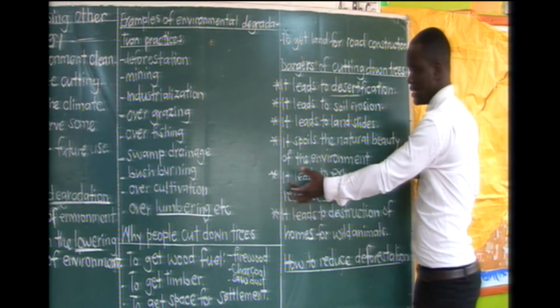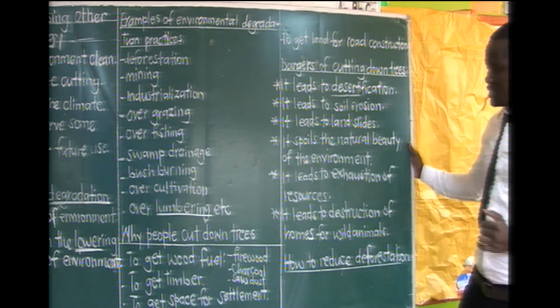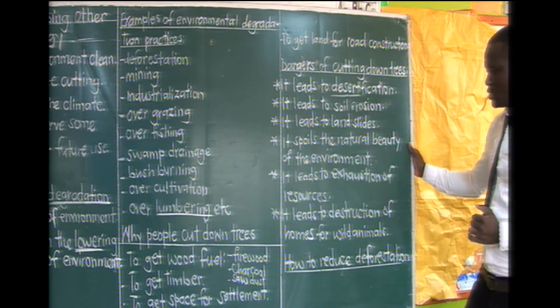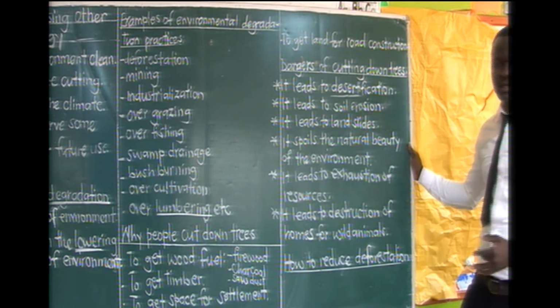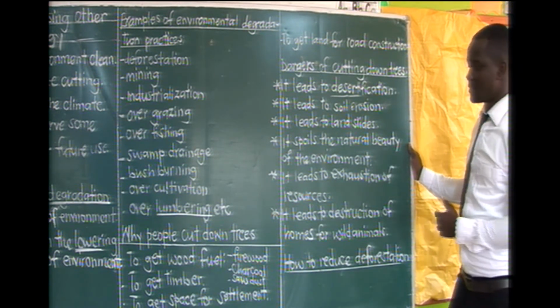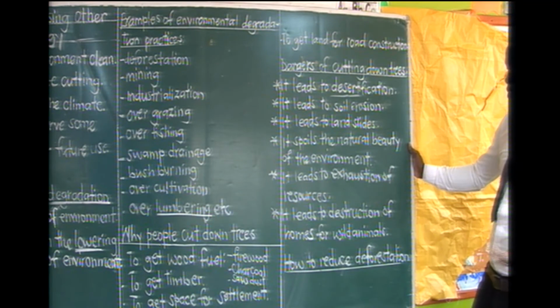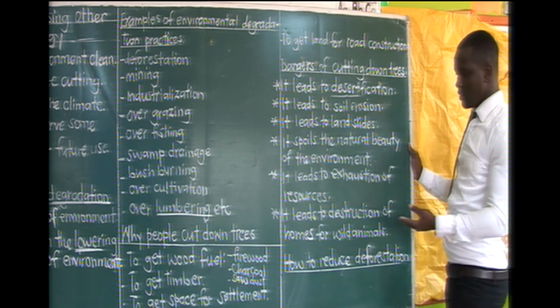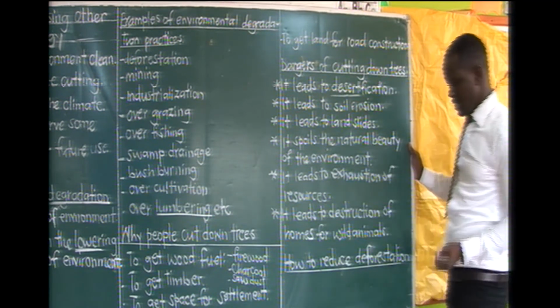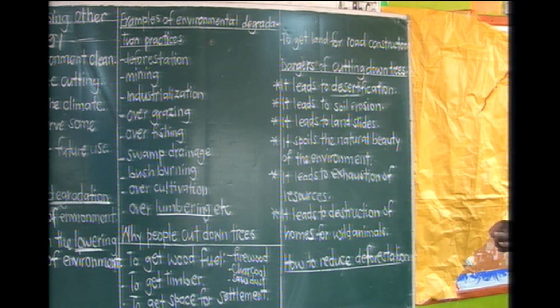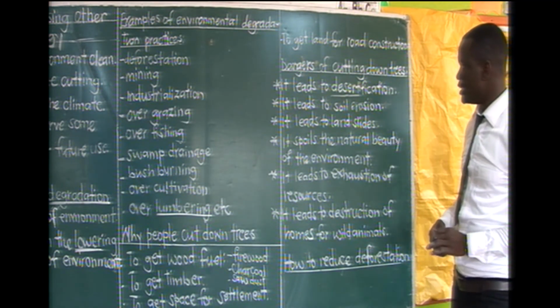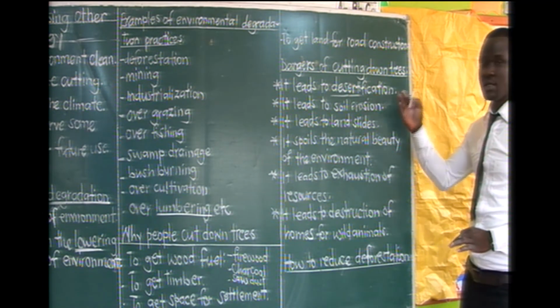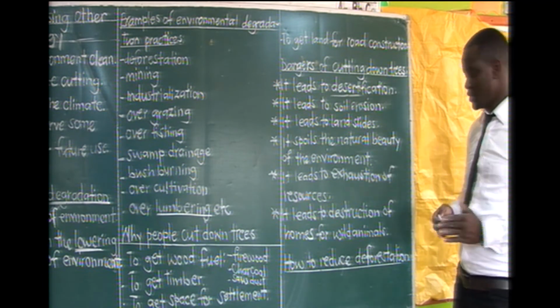Then this one says it leads to exhaustion or depletion of resources. Cutting trees leads to exhaustion of resources. Then lastly, it leads to destruction of homes for wild animals. Of course, we need to know that these trees are habitats for these wild animals.